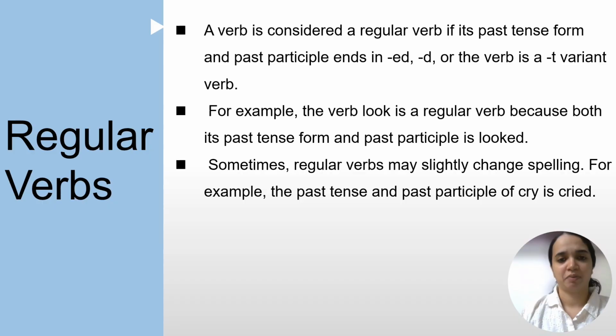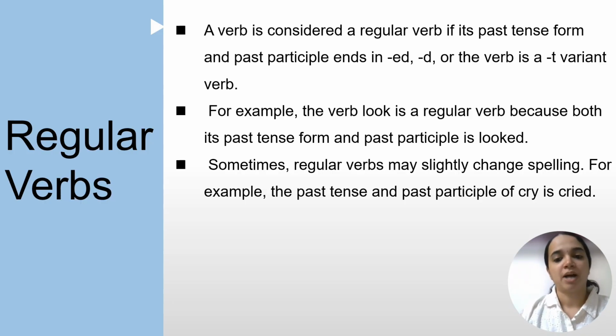Next one is regular verbs. This is about structure. A verb is considered a regular verb if its past tense form and past participle end in -ed or -d, or the verb is a -t variant verb. For example, the verb look is a regular verb because both its past tense form and past participle are looked. Okay, look: V1, V2, V3, verb first form, second form, third form. Look, looked, looked, both are the same.